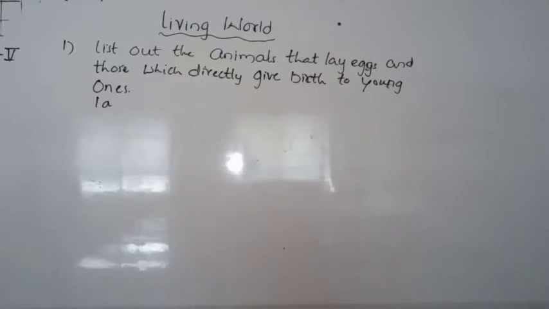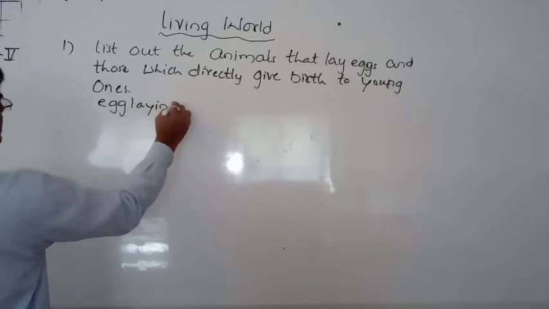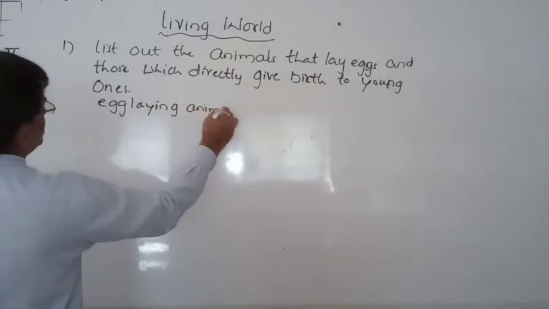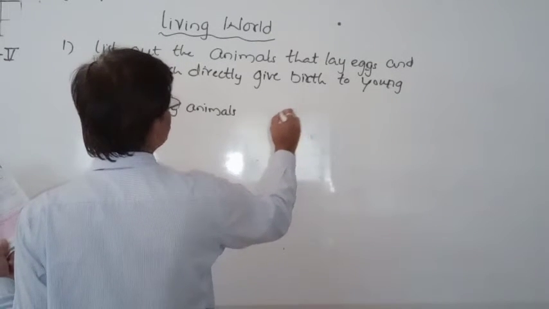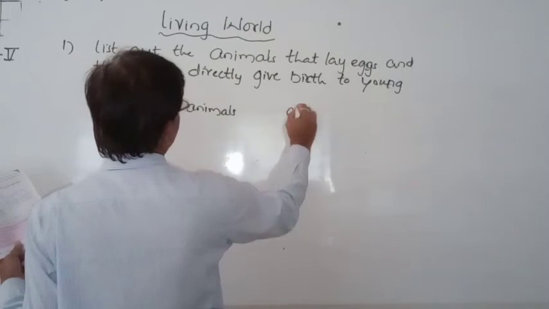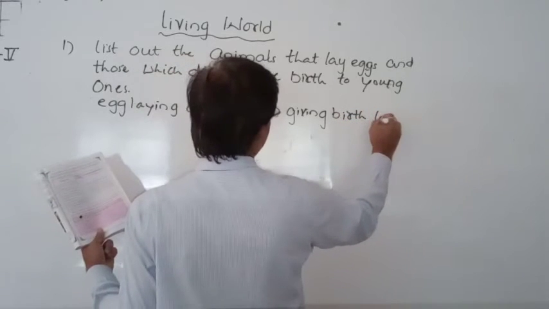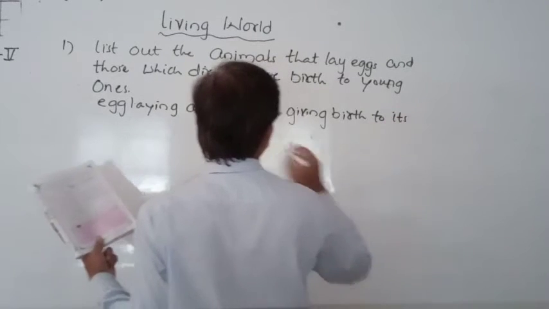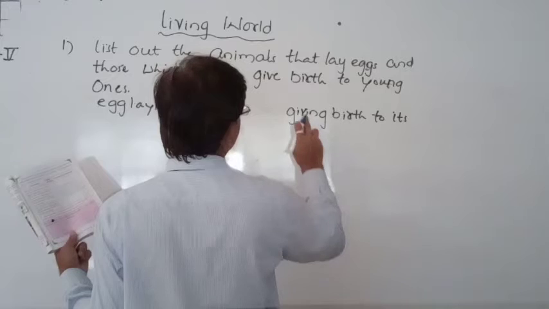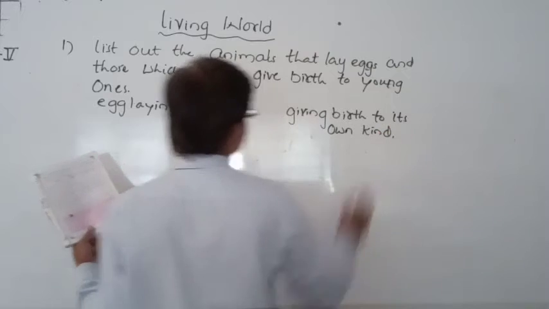Egg laying animals and animals giving birth to young ones. Giving birth to its own. Okay. So two types of animals are there.